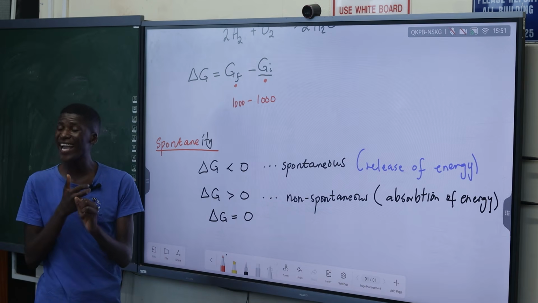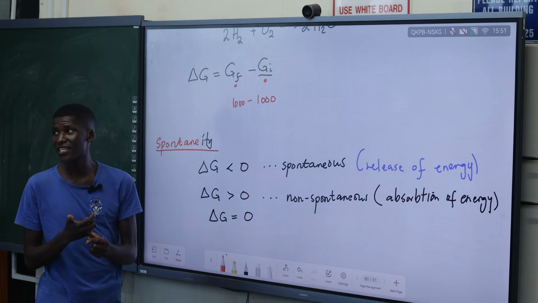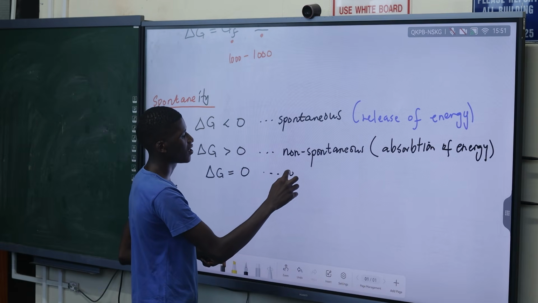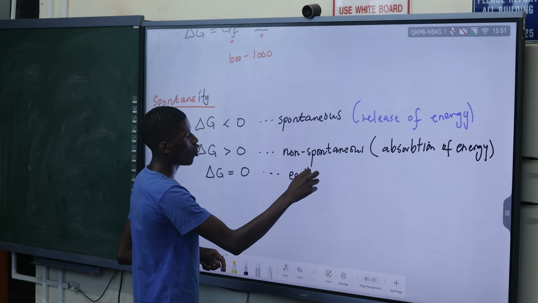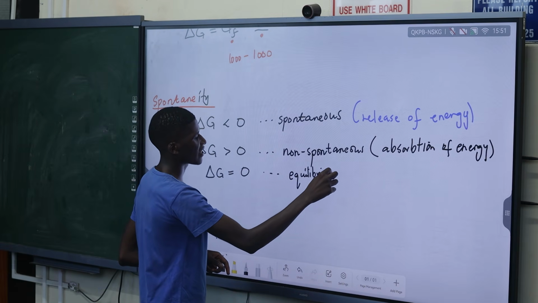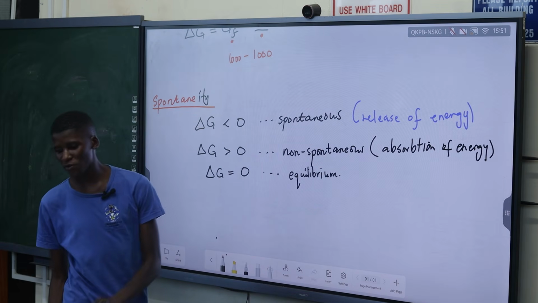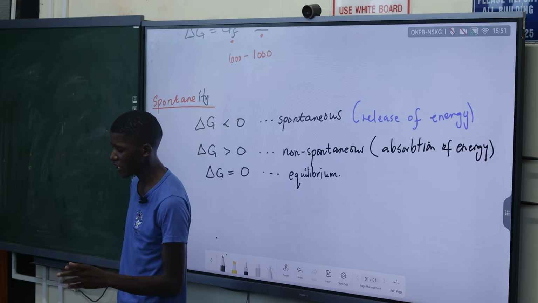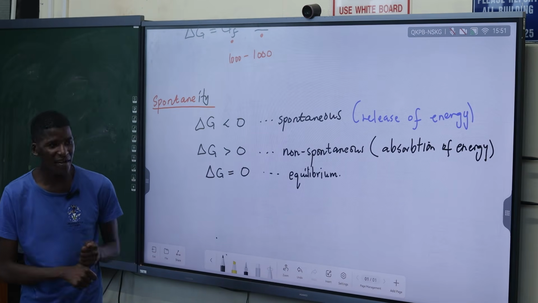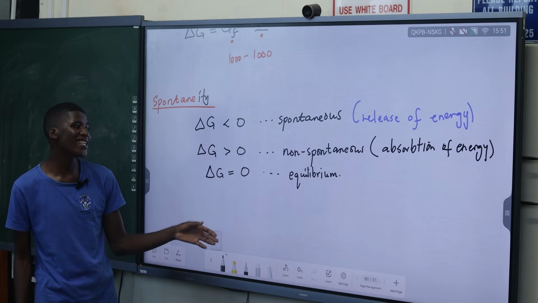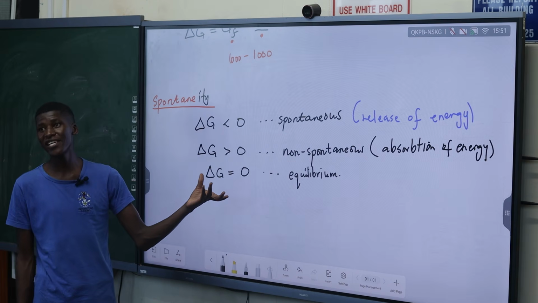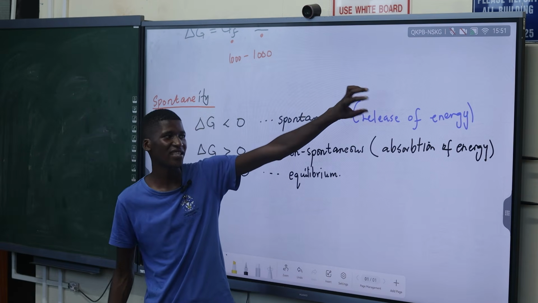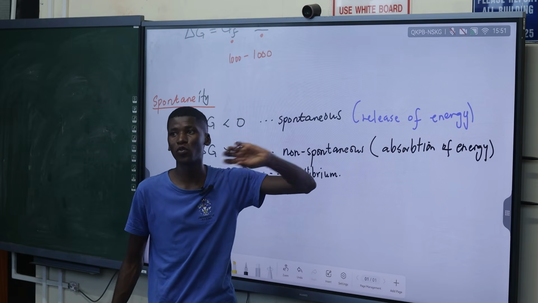So it means that there is no change in Gibbs energy, there is no longer any release of energy and there is no longer any absorption of energy. So we say that our reaction at that point has reached equilibrium. We say that our reaction has reached chemical equilibrium. Another interpretation is that chemical equilibrium simply means there is no longer a change in Gibbs energy. There is no longer energy being released, and no longer energy being absorbed.